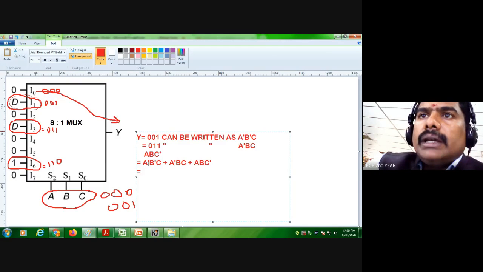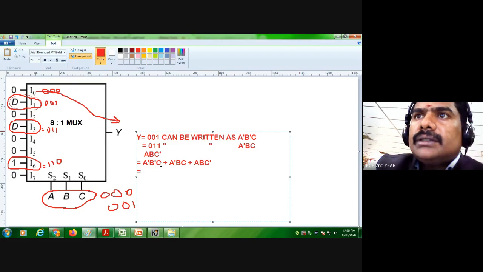Here we will have A dash, B dash, C plus this term. So what terms are common among these three expressions? Tell me. You can take A dash C. Okay, you take A dash C.